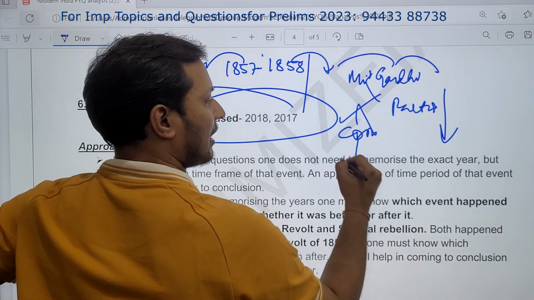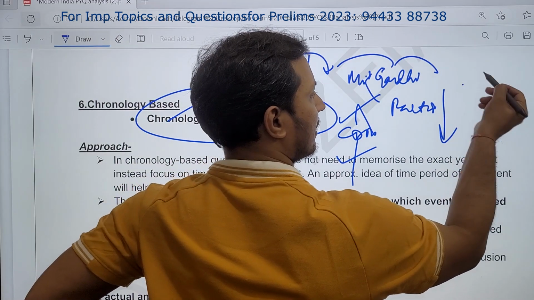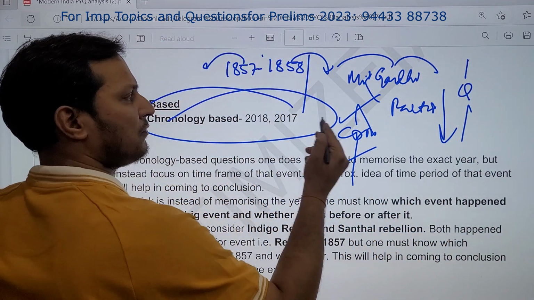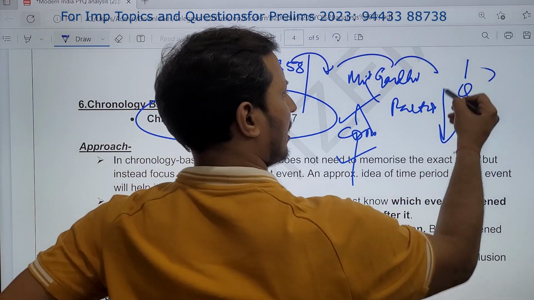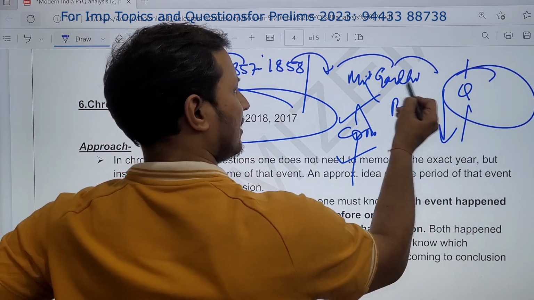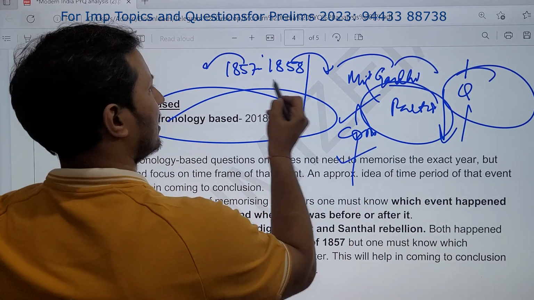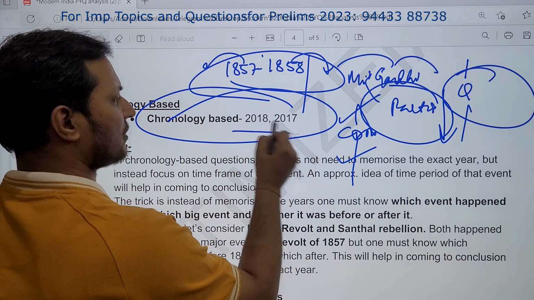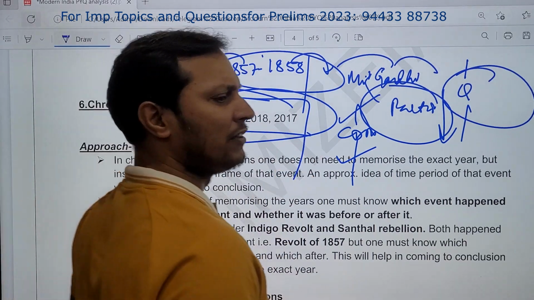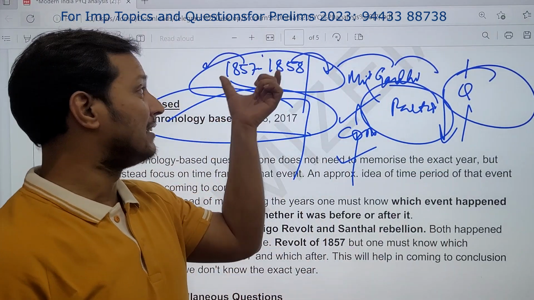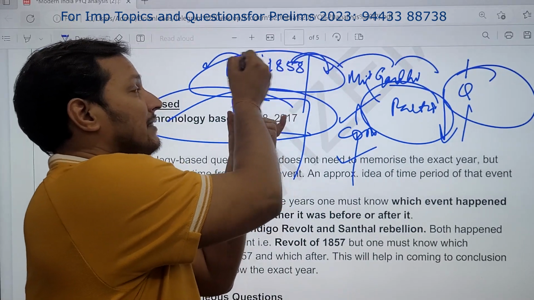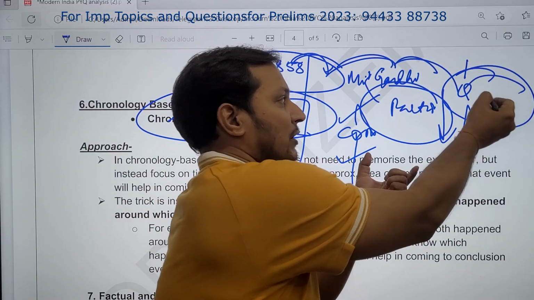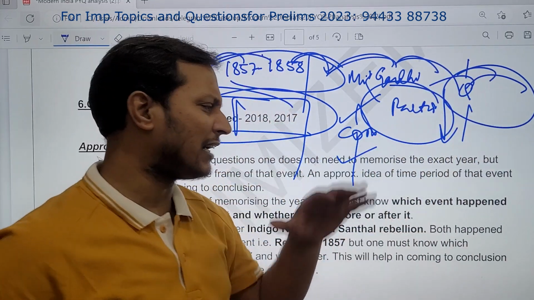What happened before? What happened after? Then the Quit India Movement. What happened before? What happened afterwards? A lot of chronology based questions come around these only. Quit India Movement, partition, 1857, 1858. This kind of chronology based questions are very easy to solve if you know the major events and the events happening before and after. If you know this, you can easily solve it.